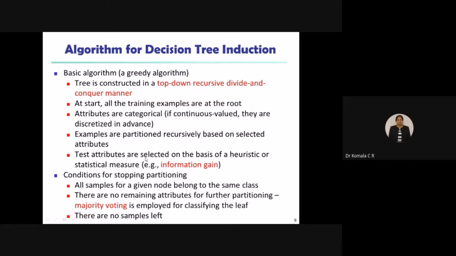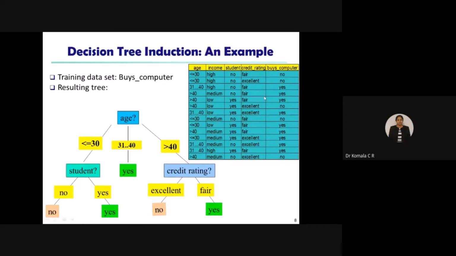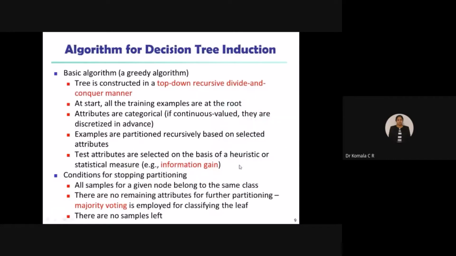Test attributes are selected on the basis of a statistical measure, for example information gain. So what are the attributes? There are many attributes. Say in this example, I have attributes such as income, student, credit rating, and so on. Whichever parameter I want: if I want to find the gain of income, then I'll go with this. If you want to find the gain of student, then I will do the analysis on this particular attribute. Based on that, we evaluate the parameter called information gain.